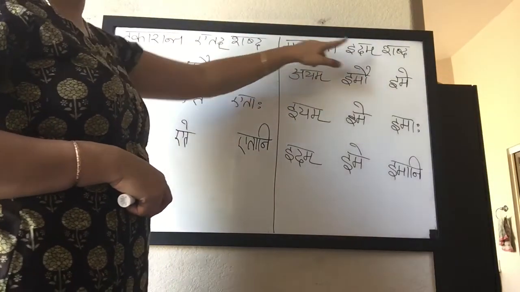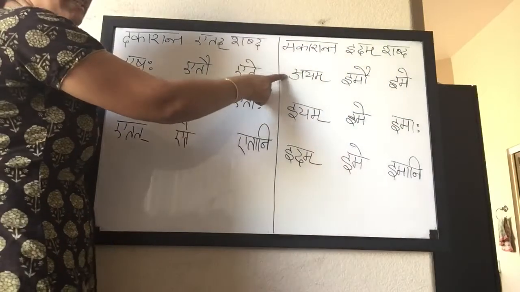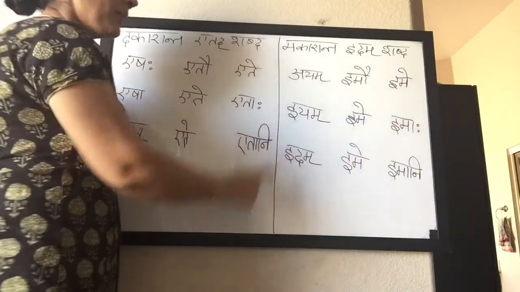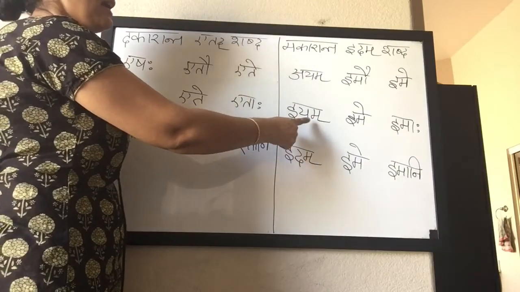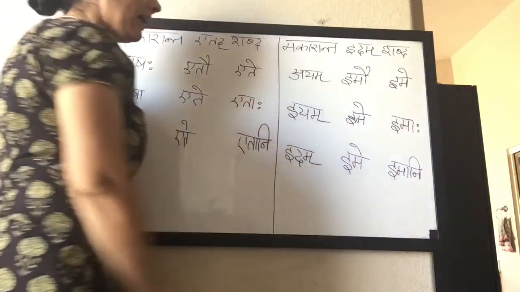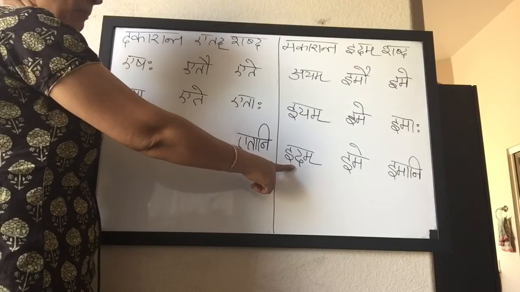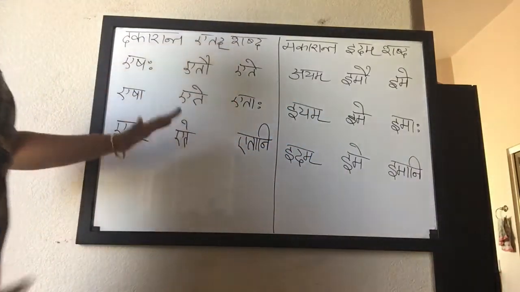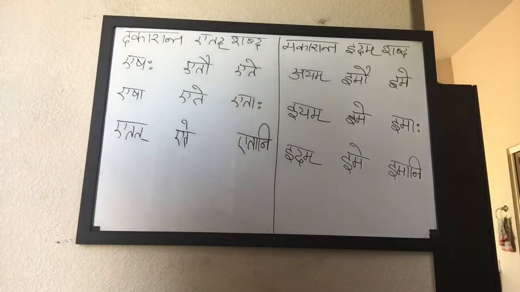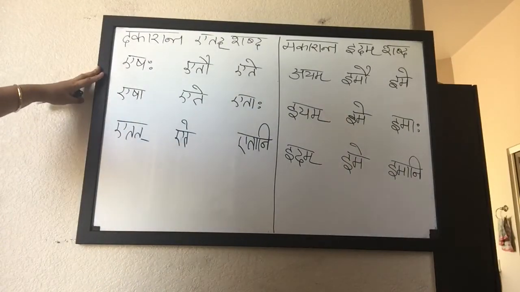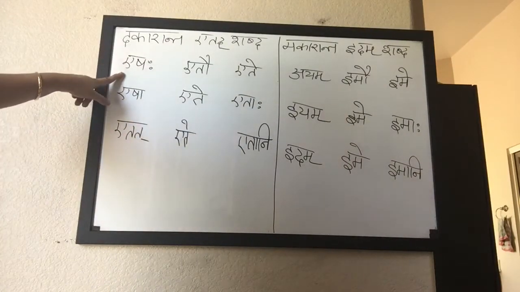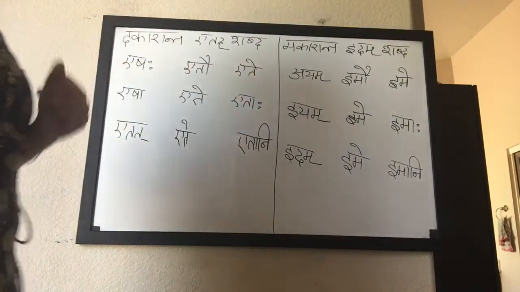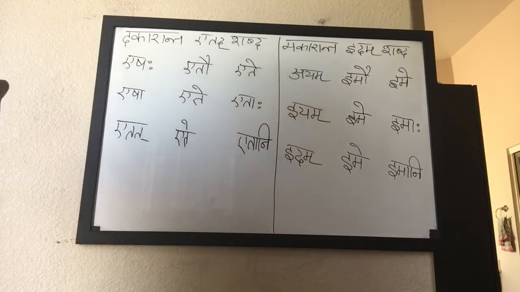This is Makaranta idam shabda ending. This is masculine Prathama Vibhakti: ayam, imau, ime. Feminine Prathama Vibhakti: iyam, ime, imaha. Neuter Napumsakalinga Prathama Vibhakti: idam, ime, imani. Between these two shabdas, the meaning that they deliver is the same. Eshaha means this person. Ayam also means this person. So either of the two can be chosen to write in the sentence.